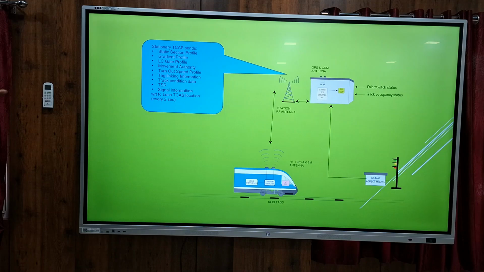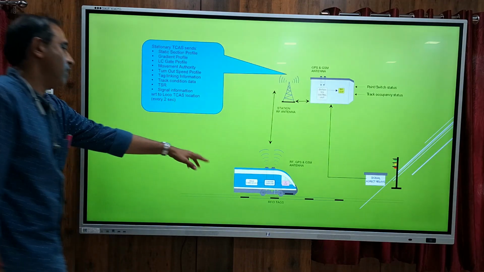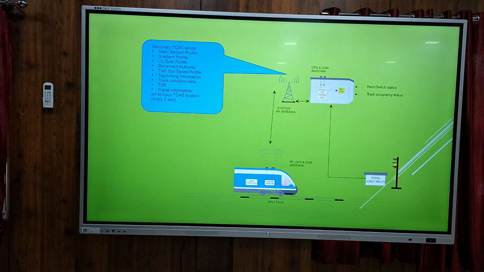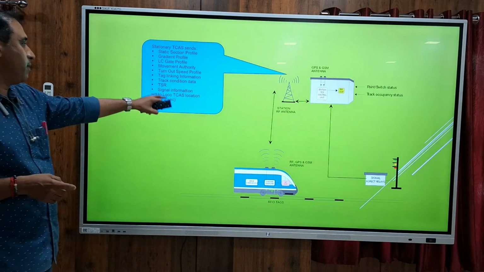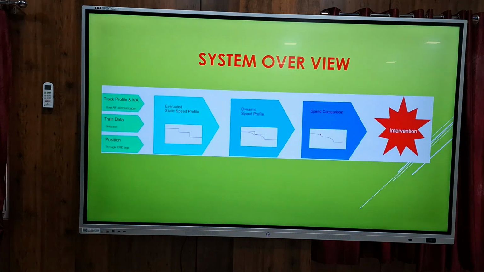After this communication is established, the stationary KAVACH will send all this data to the onboard KAVACH. This data transmission and updation takes place every 2 seconds. Every 2 seconds, this communication will repeat. This is the basic overview.